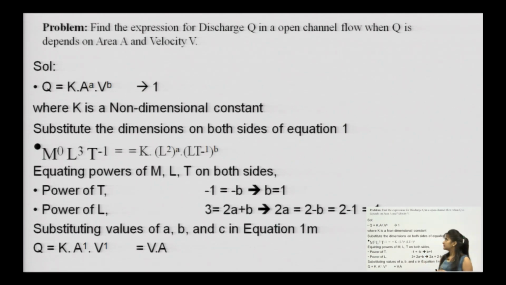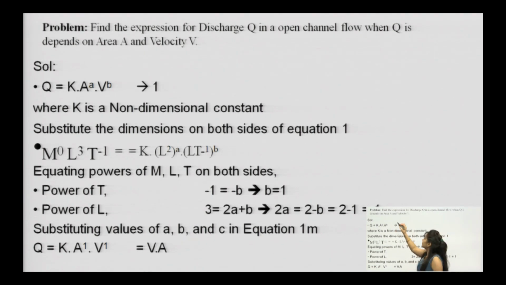Here you can see: find an expression for discharge q in an open channel flow when q depends on area and velocity. They are asking you to calculate a relationship for q, where you have area as A and velocity as V. Although we already know from the continuity equation that q equals A into V, let us see whether such a relationship can be obtained with the help of dimensional analysis, following Rayleigh's method.